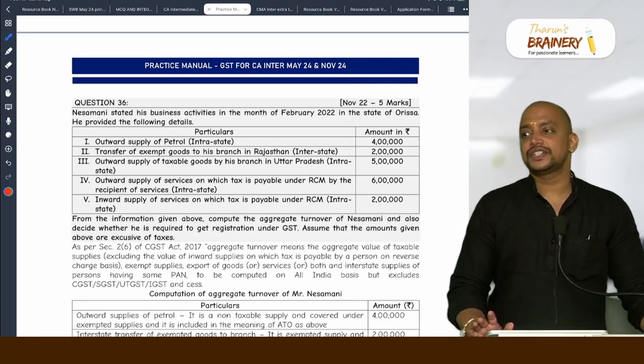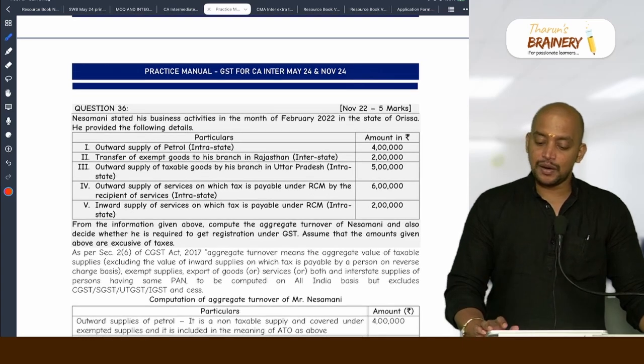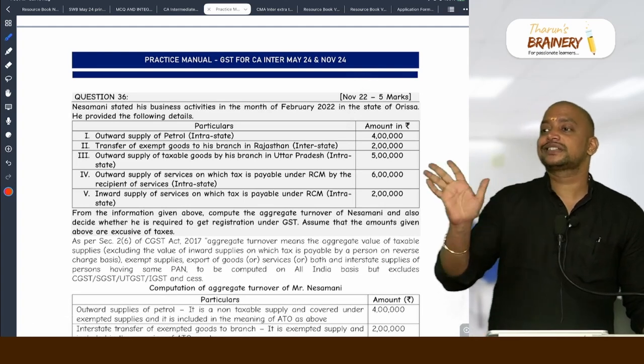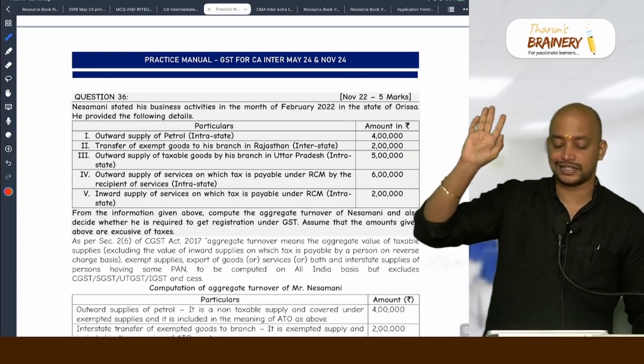Aggregate turnover we always see on an all India basis. Yes. The moment I am liable to get registered, I need to register in each state from where I am making taxable supplies, even if 1 rupee taxable supply is also there in that state.